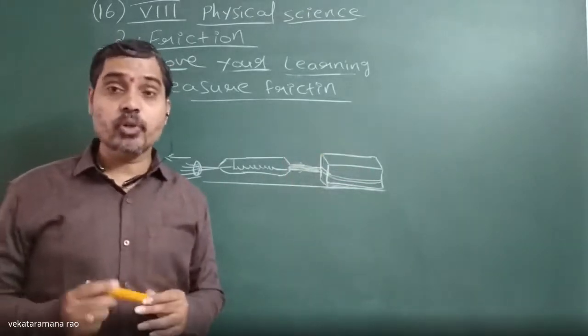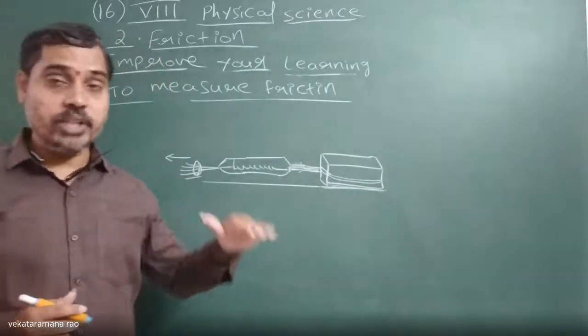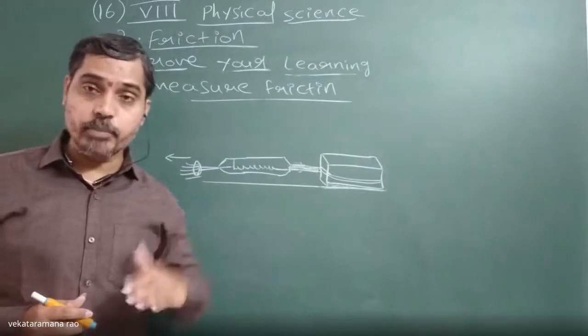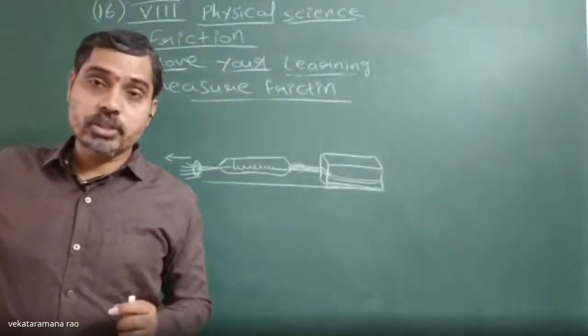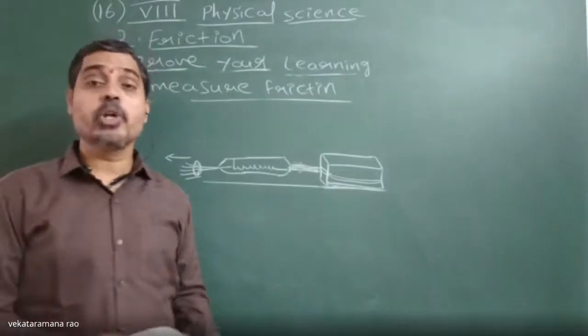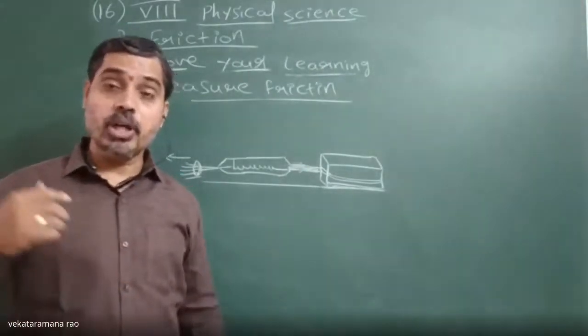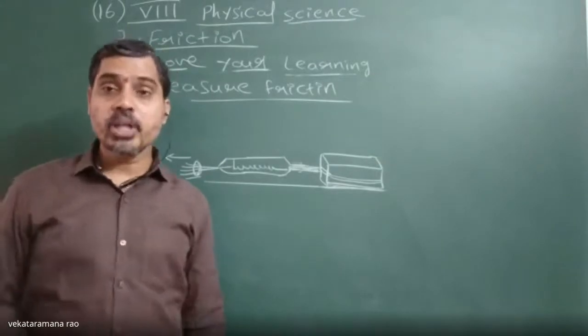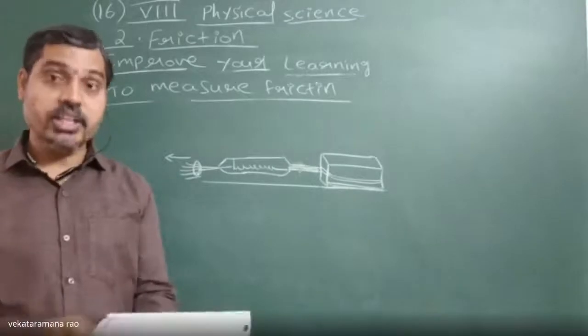The force acting between the moving surface of the block relative to the surface of the table is known as sliding friction. The spring balance reading will be less once the block begins to move.